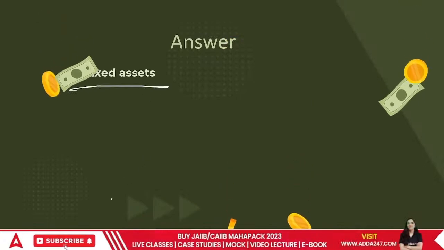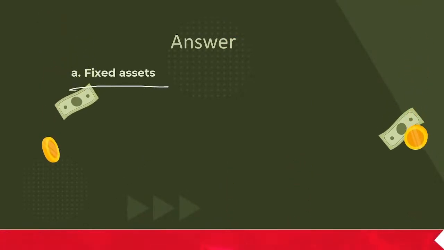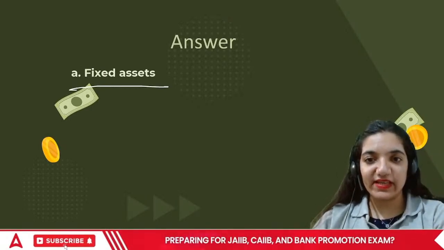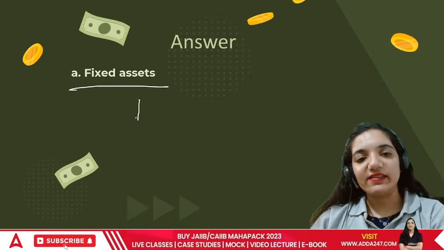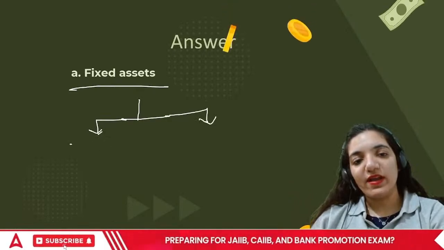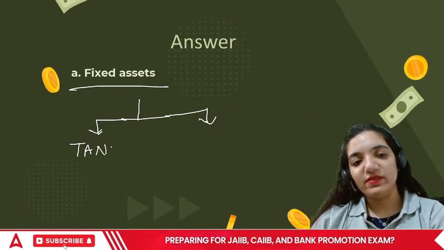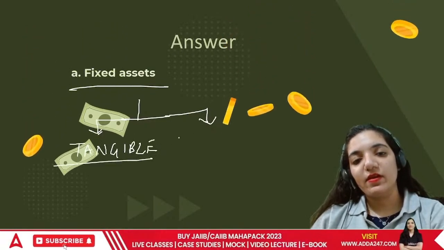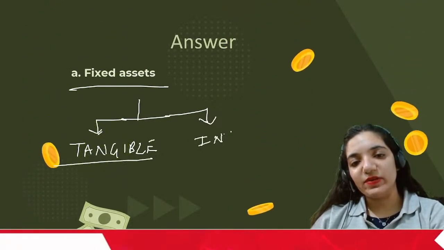What are fixed assets, everyone? How do we define the term fixed assets? If I have to define the term fixed assets, it's going to be the assets which are divided into two broad categories. One is tangible, one is intangible.